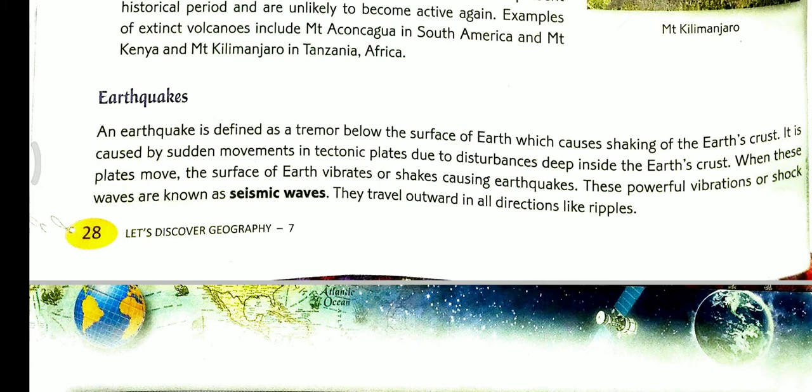These powerful vibrations or shock waves are known as seismic waves. There is a source from where these vibrations are created, some points. They travel in all directions like ripples. We see, right? These vibrations are spreading in all directions, like waves.